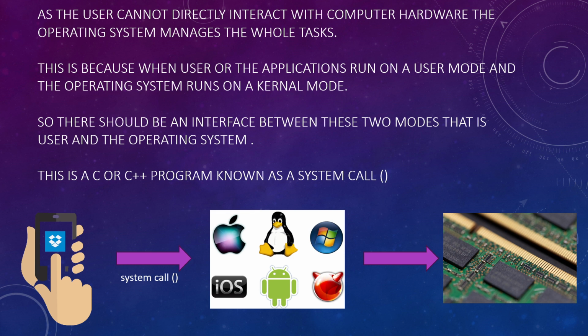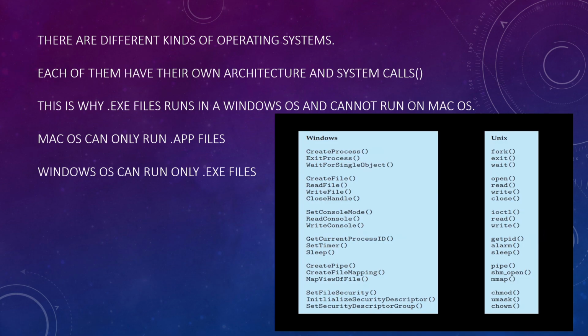A system call is a tiny or a large program that is written in C or C++. There are various kinds of operating systems like Mac, Windows, Android, iOS, Linux, Unix, etc. Each of them has its own architecture and various kinds of system calls.